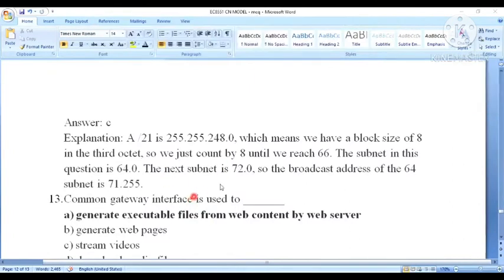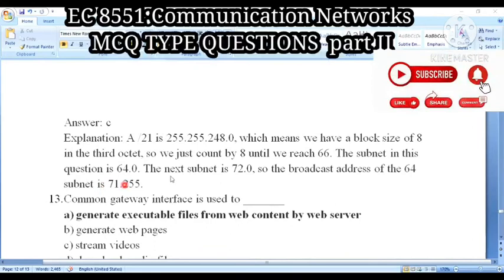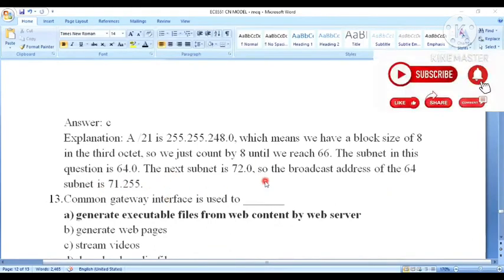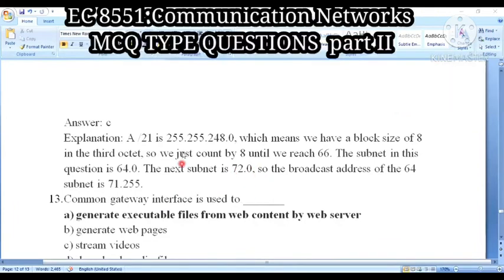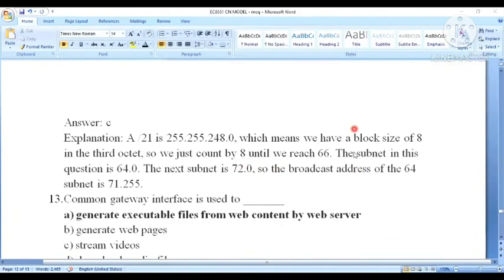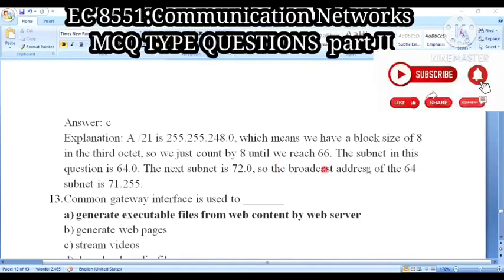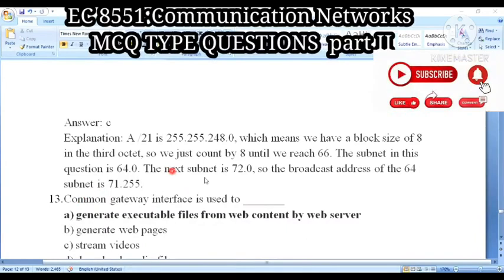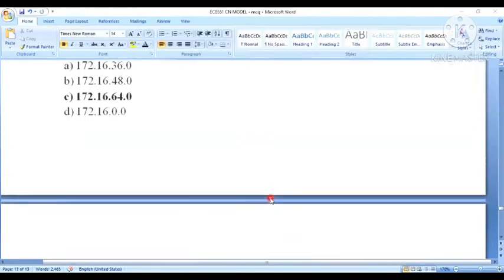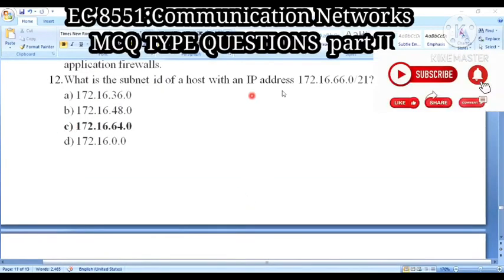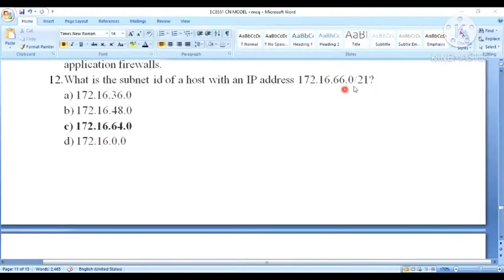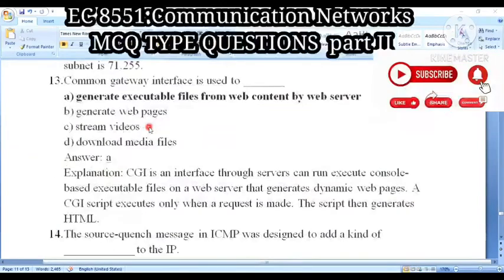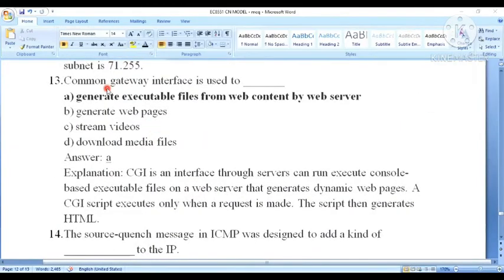You just count by 8: 64 plus 8 is 72. The next subnet is 80, the next is 88, and so on. The broadcast address of the 64 subnet is 71.255. So the answer will be 172.16.64.0, with 64 instead of 66. Am I clear? Next question.